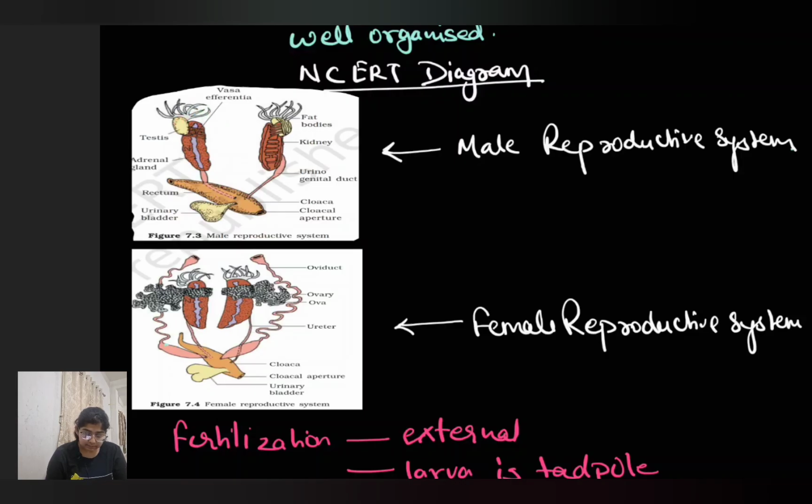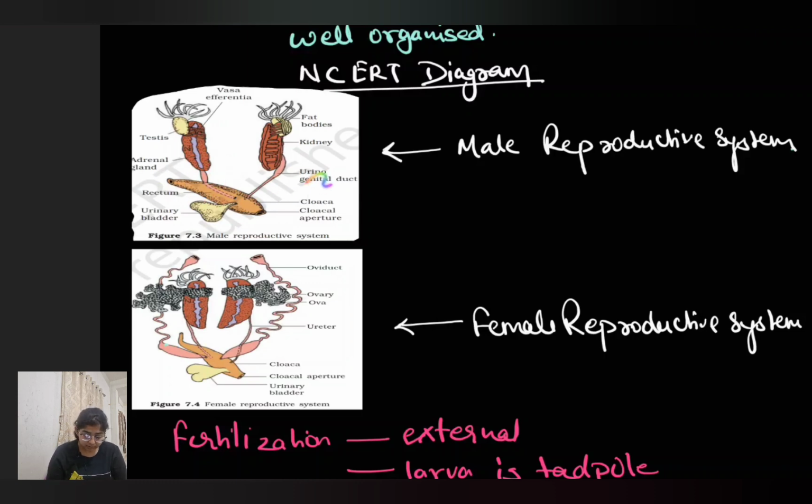Now the sperm are formed, synthesized inside the testis. It will pass from vasa efferentia into the Bidder's canal. Now this Bidder's canal is a connection between testis and the kidney. So there is an internal connection between testis and the kidney of frog.